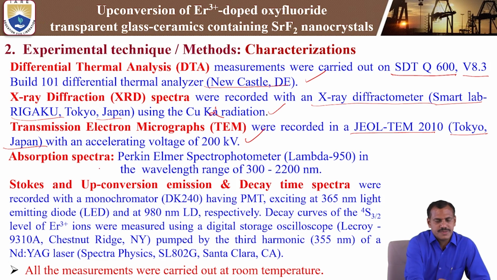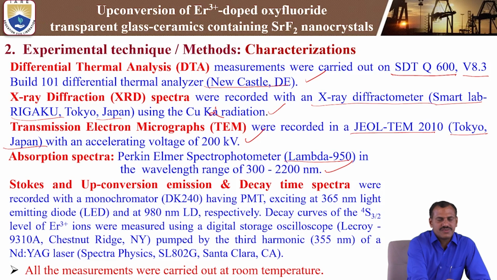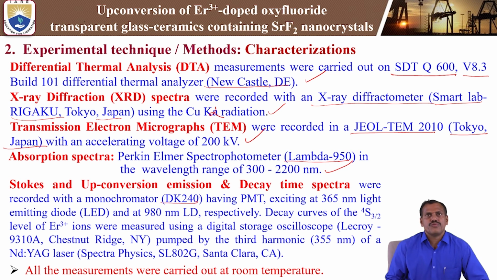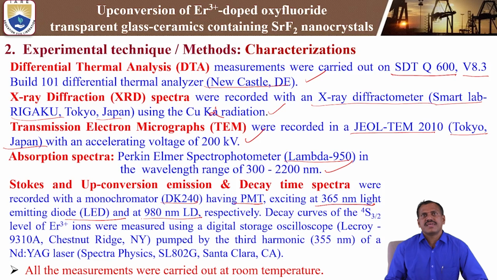Next, the absorption spectrum is analyzed by a Perkin-Elmer spectrophotometer, model Lambda 950, in the wavelength range from 300 nanometer to 2200 nanometer. Next, Stokes emission, that means down conversion, and up conversion emissions and decay time spectra were recorded with a DK240 monochromator having a PMT, photomultiplier tube, exciting at 365 nanometer LED and 980 nanometer laser diode respectively.